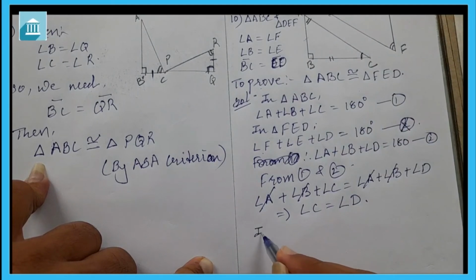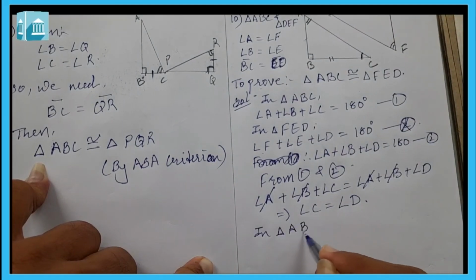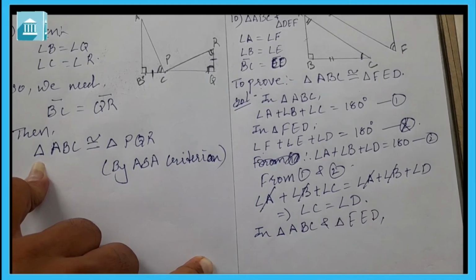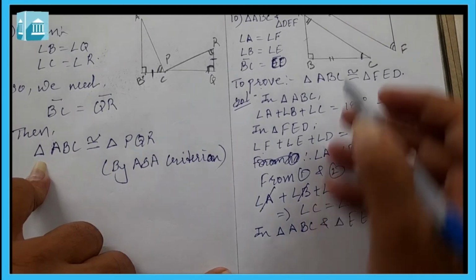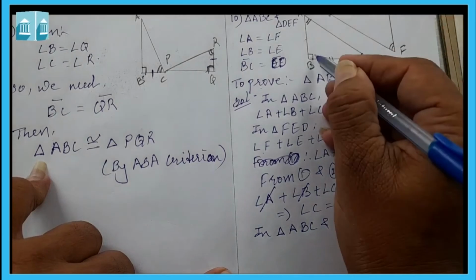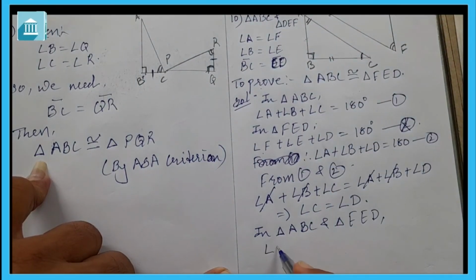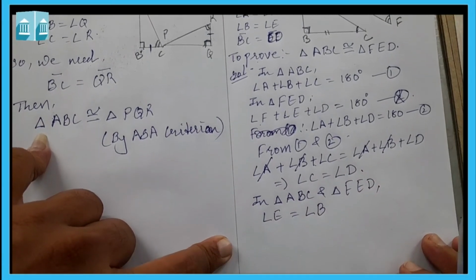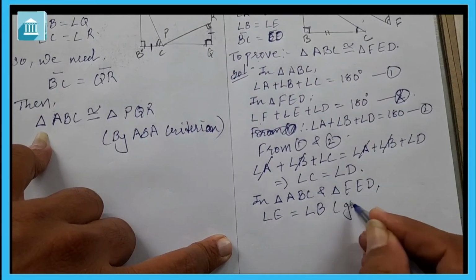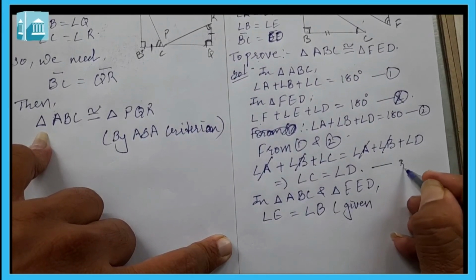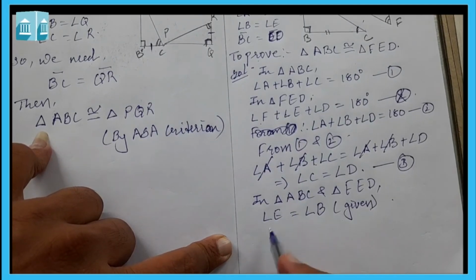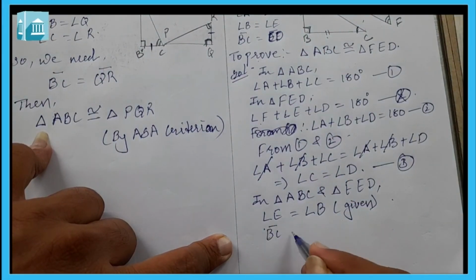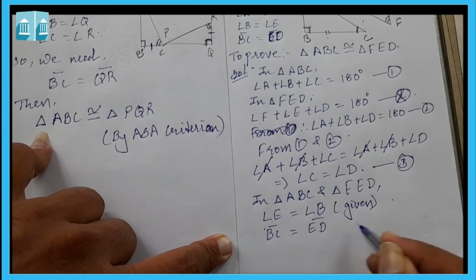Now we can write, in triangle ABC and triangle FED, angle E is equal to angle B, which is given. We take this as 3. Then side BC is equal to side ED, which is also given.